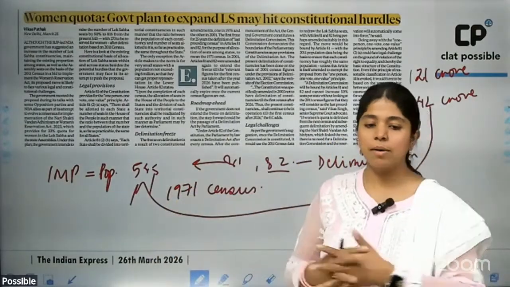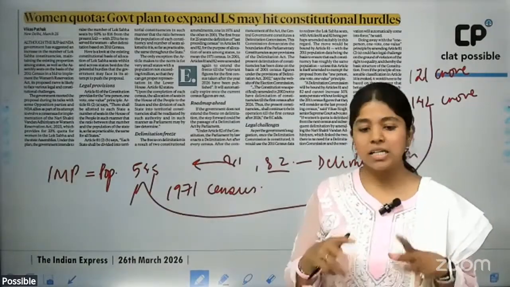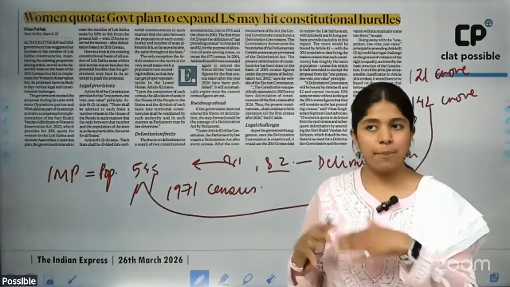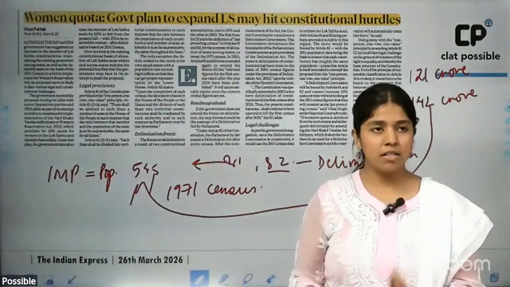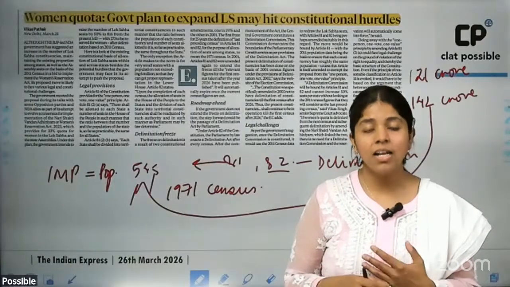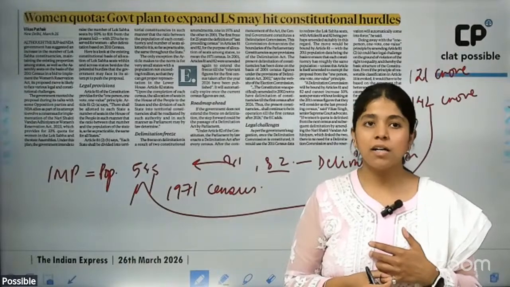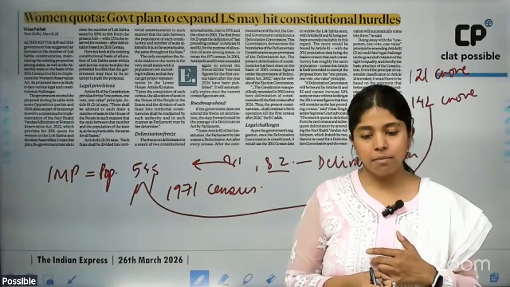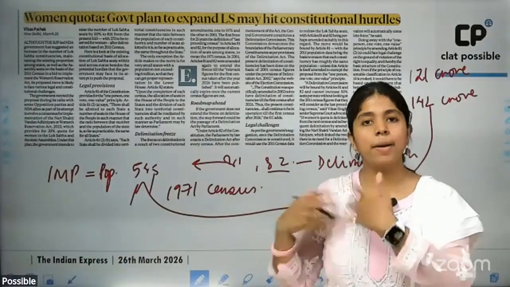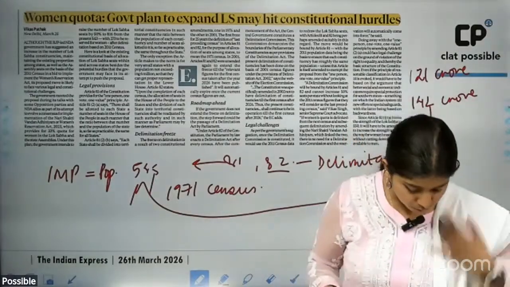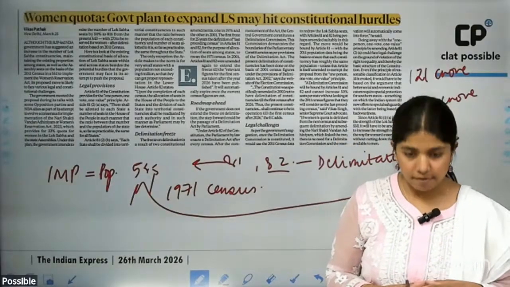So the seats in the Lok Sabha have to be increased so that effective democracy can be realized and practiced in the country. All right. So keeping in line with that, right now we don't have the census data. The census data will be received in 2027, but the delimitation exercise had to take place in 2026 as per the 2001 amendment, which said that delimitation would take place in 2026. Now the government wants to begin the process, and this will be undertaken as per the census data of 2011. All right.